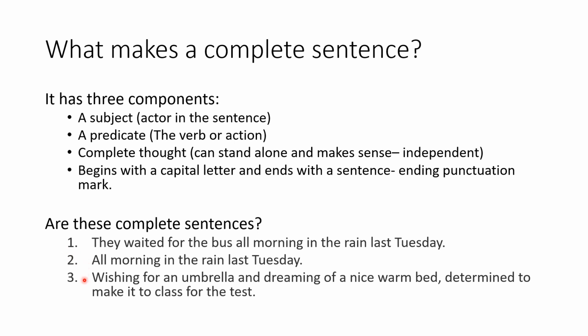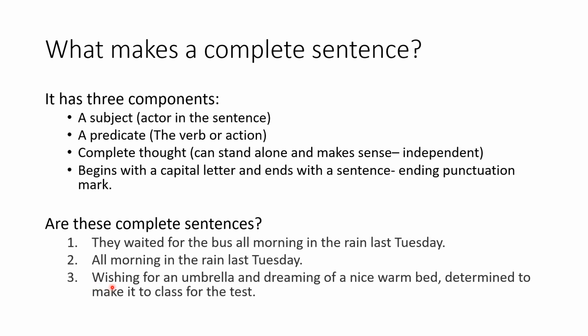What about group of words number 3? This one is longer, definitely longer than the first two examples. But does it mean that it's already a complete sentence? Let's see. Wishing for an umbrella and dreaming of a nice warm bed, determined to make it to class for the test. We are seeing verbs in this group of words.